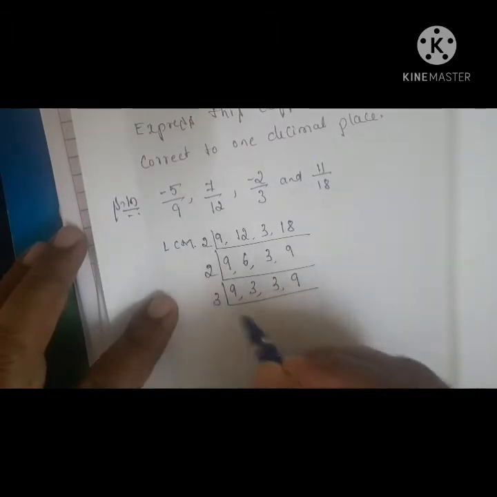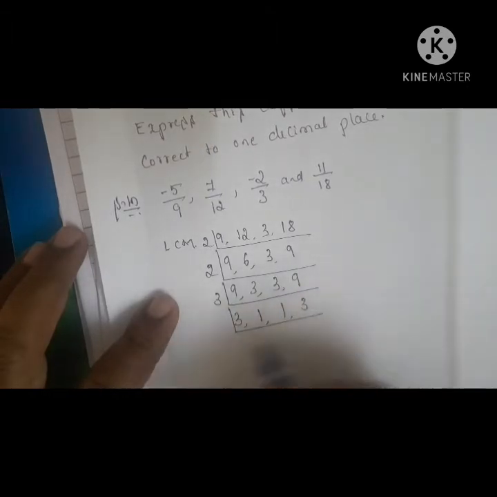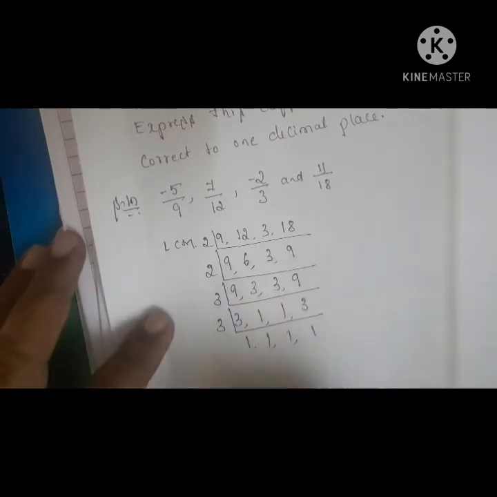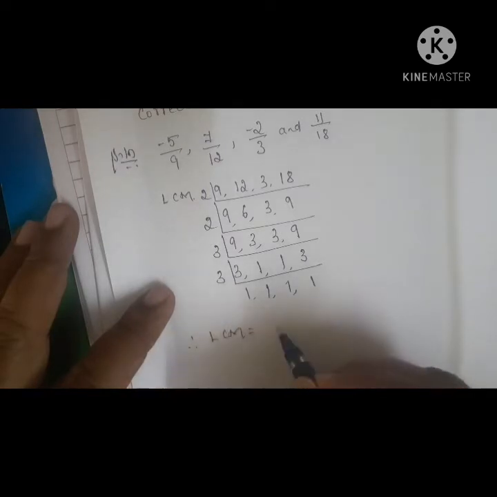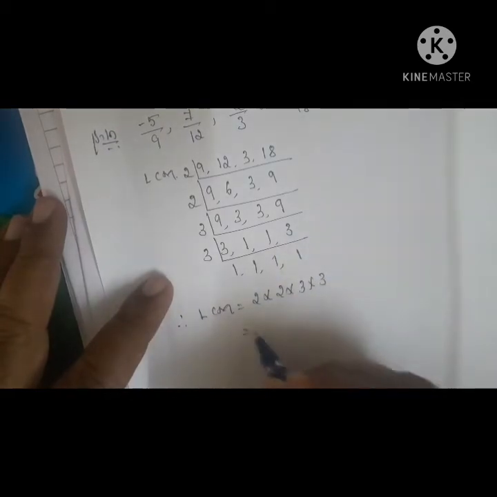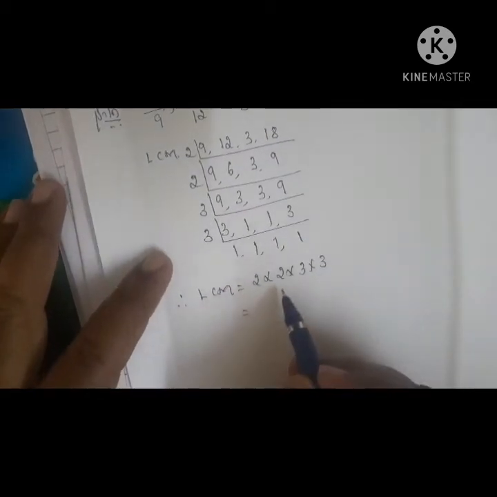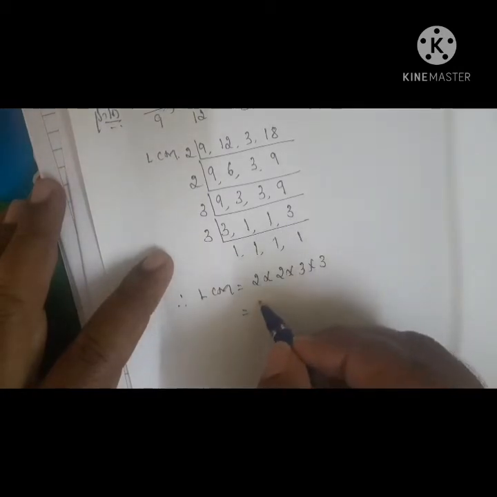Next, from 3: 3 threes are 9, 3 ones are 3, 3 ones are 3, 3 threes are 9. Again from 3, 3 ones are 1. Therefore the LCM is equal to 2 into 2 into 3 into 3. The LCM becomes 2 twos are 4, 4 threes are 12, 12 threes are 36.